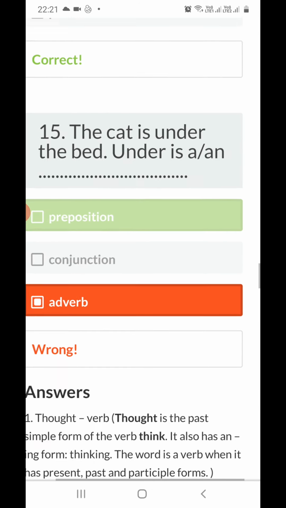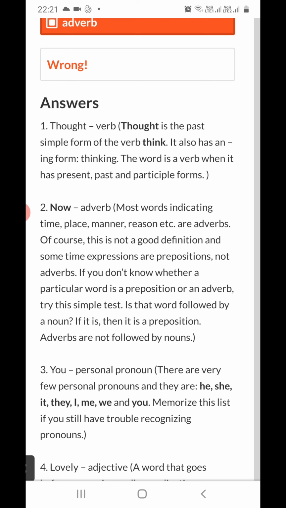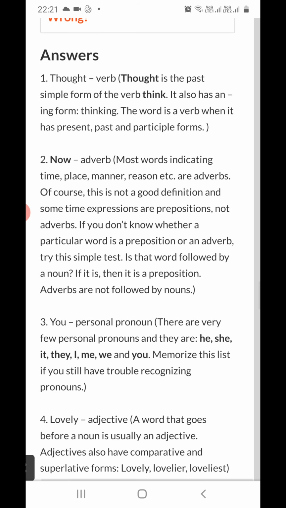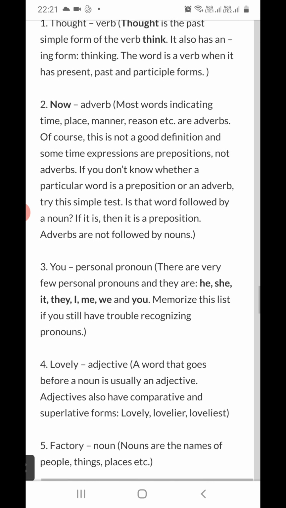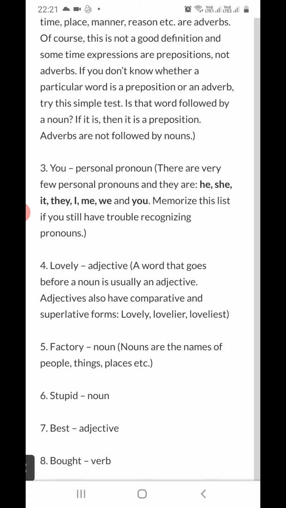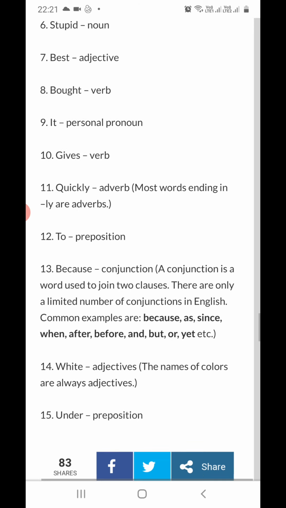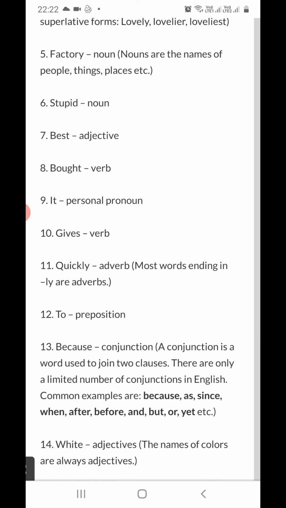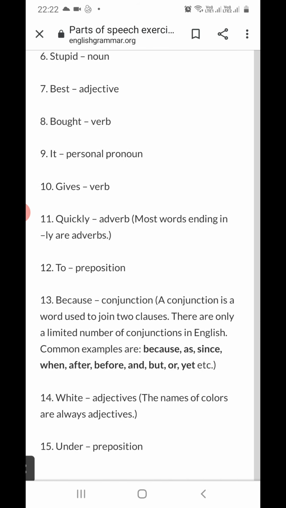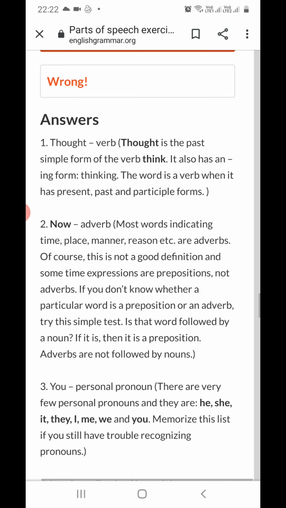Alright, and why it is so, you can see here. See, "thought" is what? That's a verb. Everything you can see, those students who have queries about why we are using it can see here. These are the answers with the valid reasons. Two prepositions are given, right? 15th number, "under" is also a preposition, a position showing word, or we can say relation showing word between subject and object.